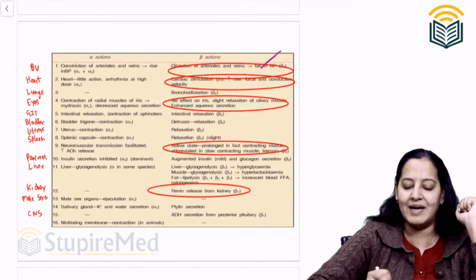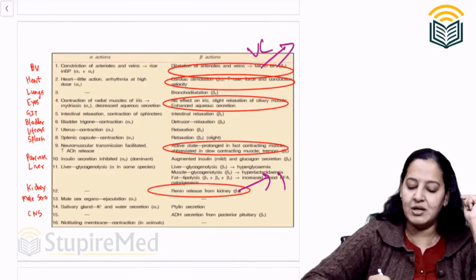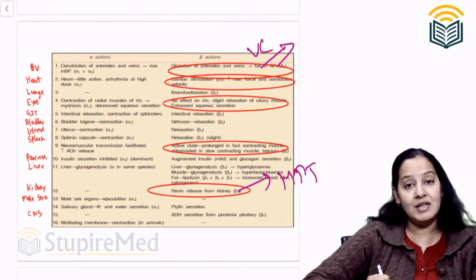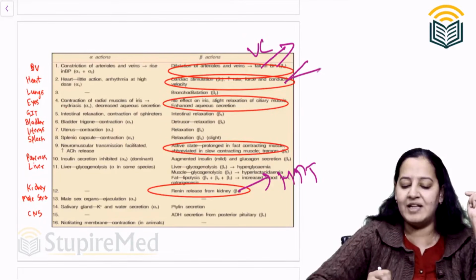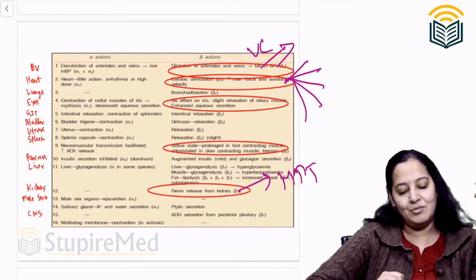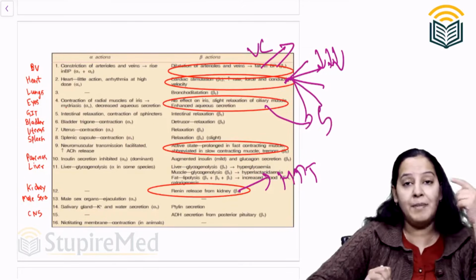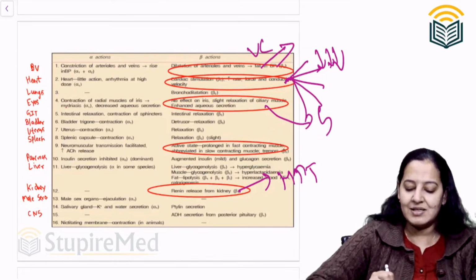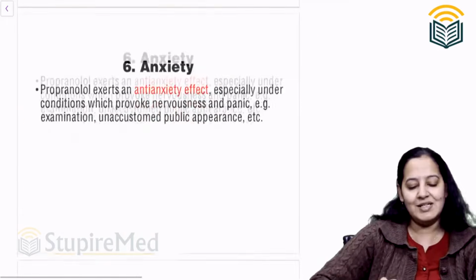The first use is migraine based on vasoconstriction. The second use is hypertension. In hypertension, they will decrease renin. The third use is CHF, arrhythmia, MI, angina, aneurysm, based on decreased rate, force and heart velocity. Next is glaucoma based on decreased IOT. Next is they decrease tremors, anxiety. Yes or no? So these are the uses.